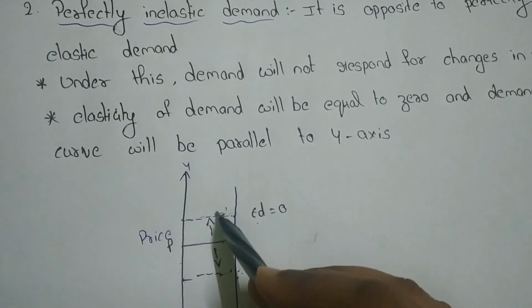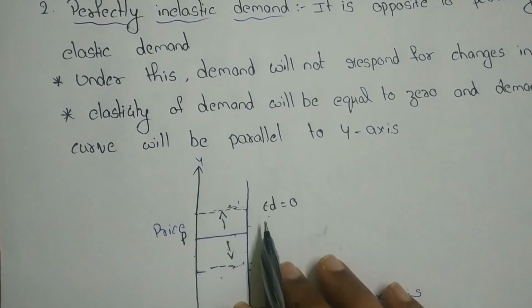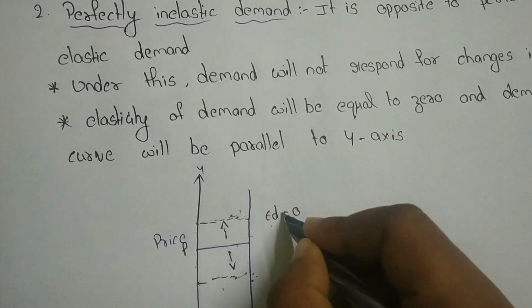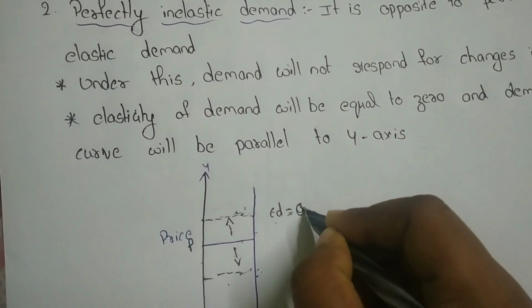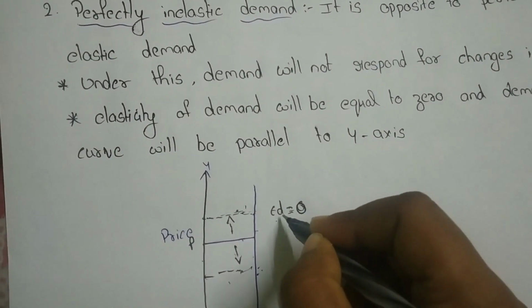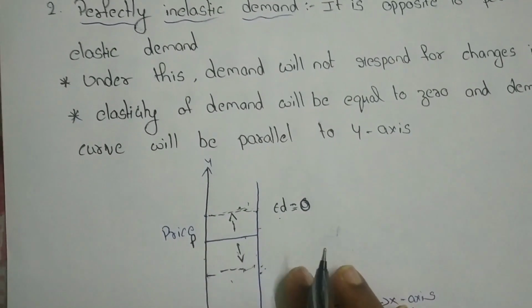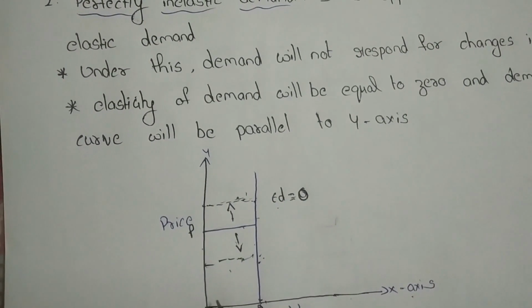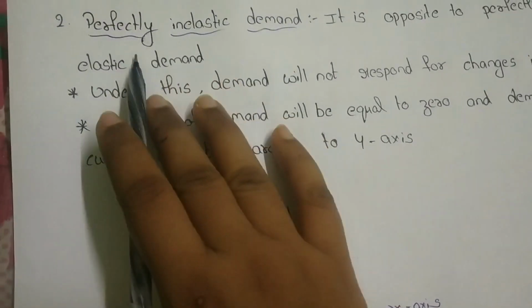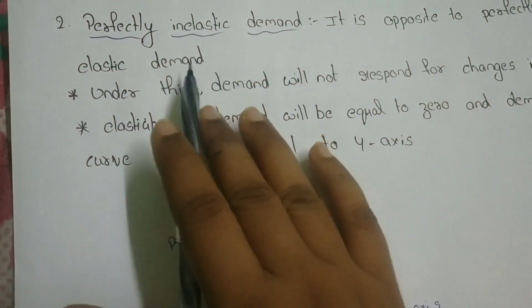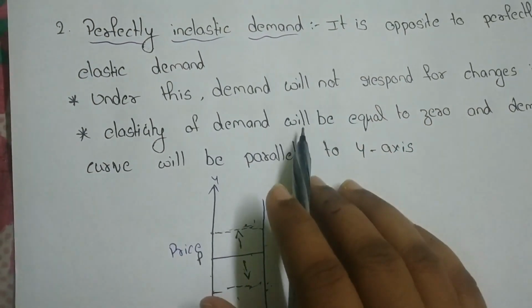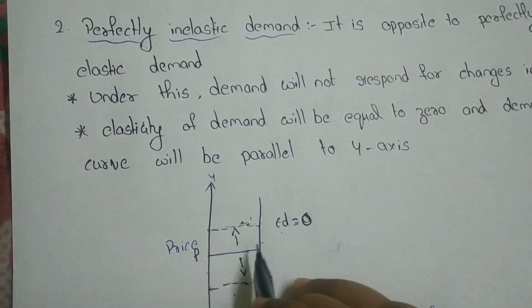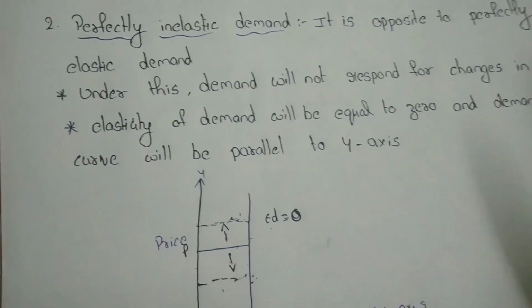Here the change in demand is 0, so the curve is parallel to the y-axis.